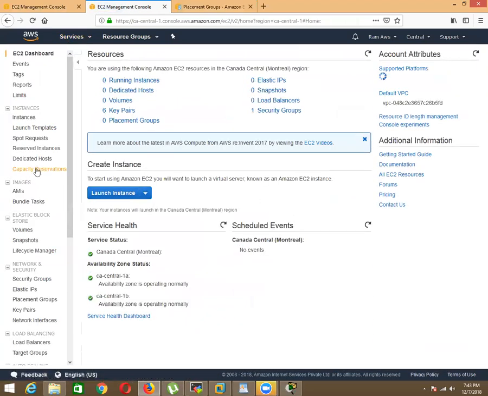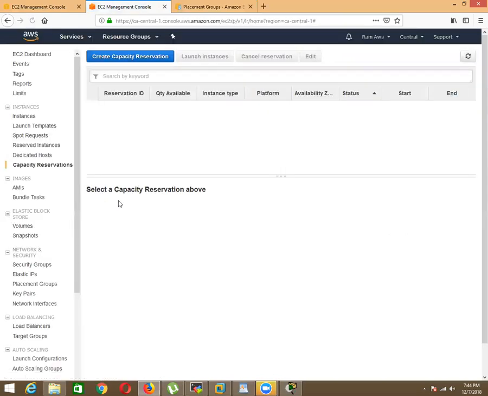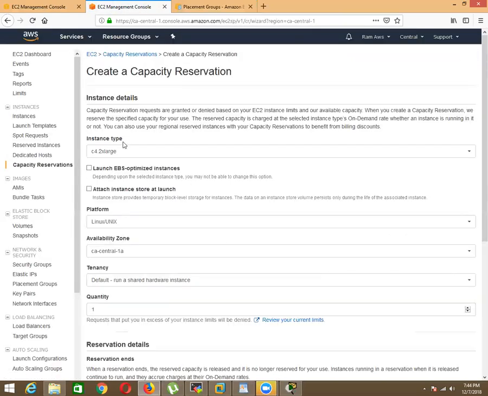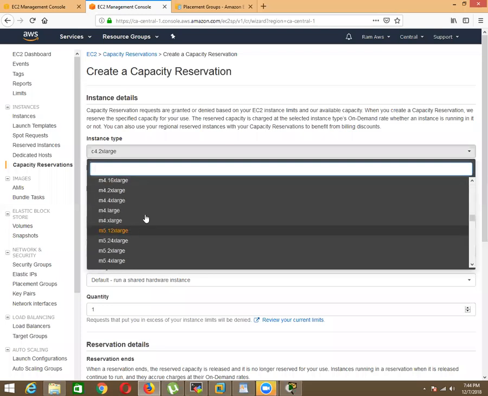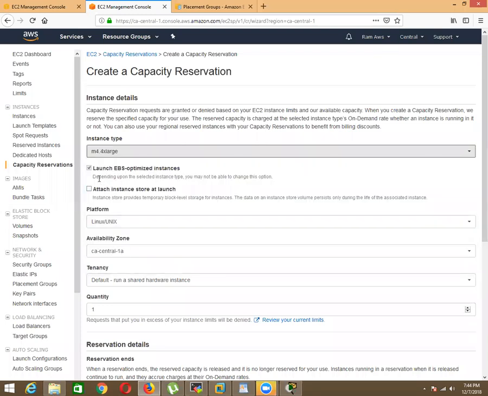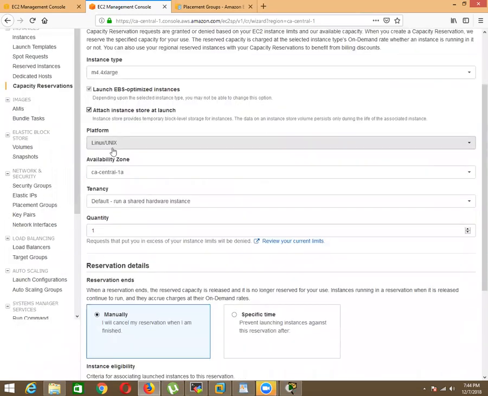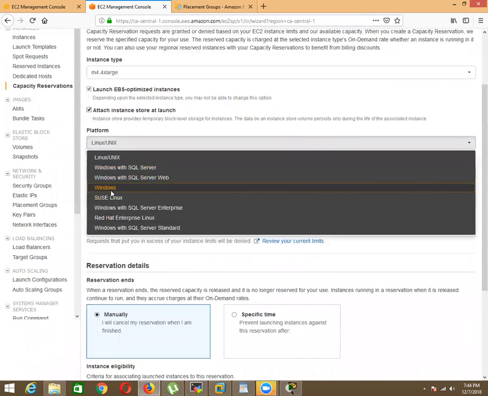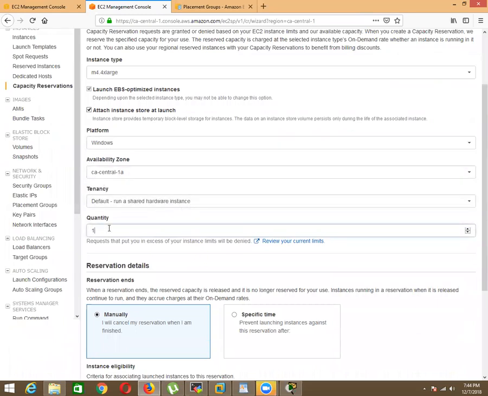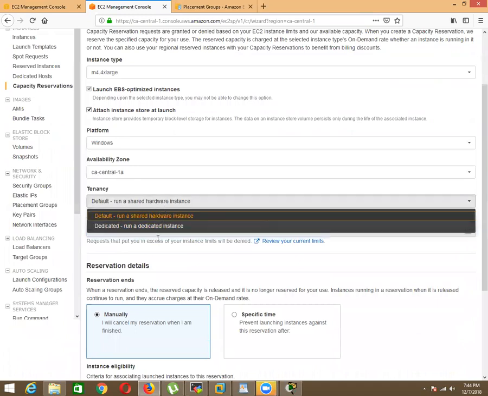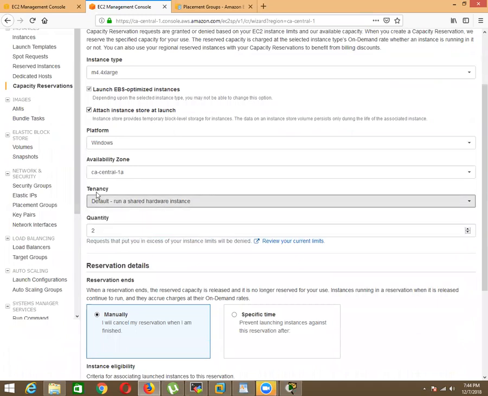So we have here the capacity reservation, and this feature is very good for saving your expenses. And here itself they're asking what instance type you need. So I want this, and whether you want instance store, S3 storage or EBS, and the platform, which operating system you need, and how many machines you need. Suppose we have 2 machines, and the tenancy should be default, which means shared.